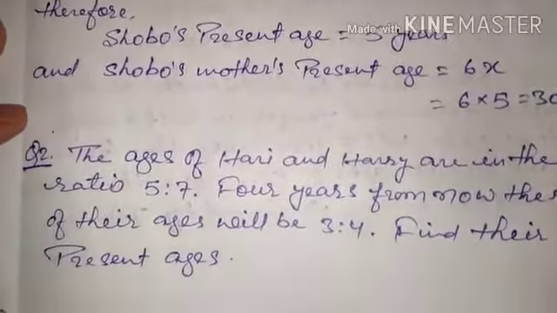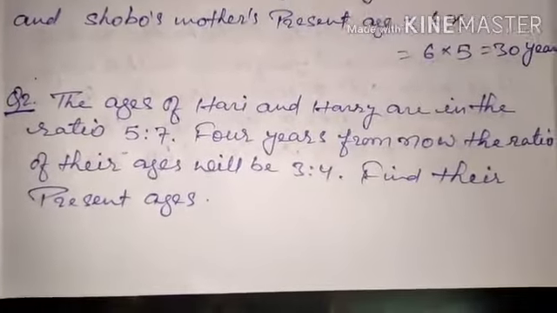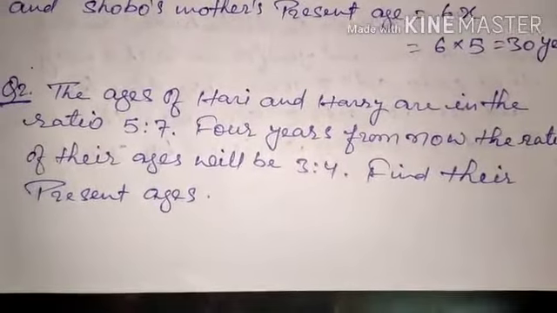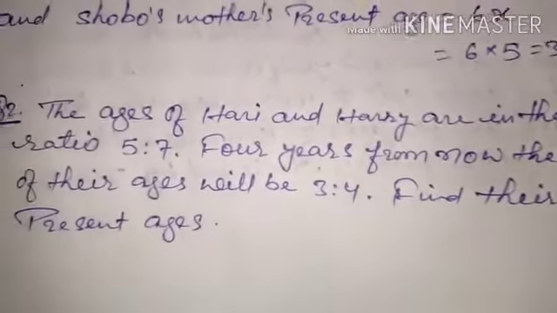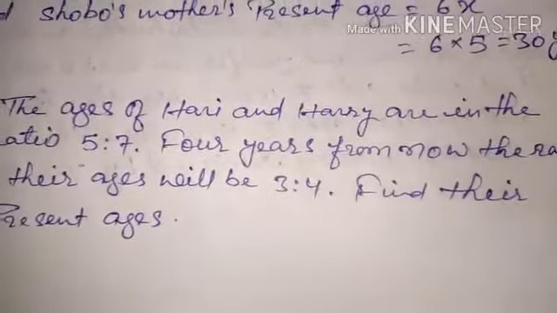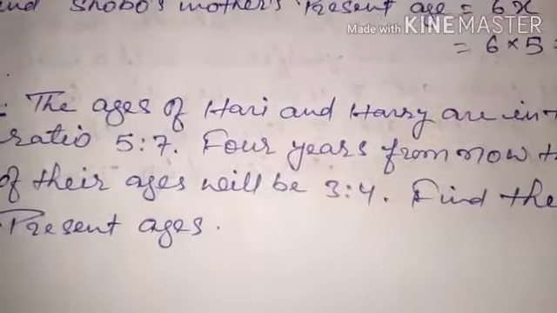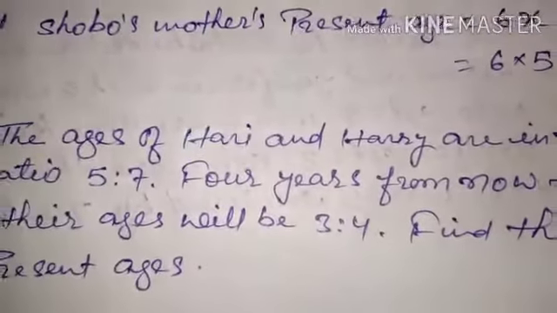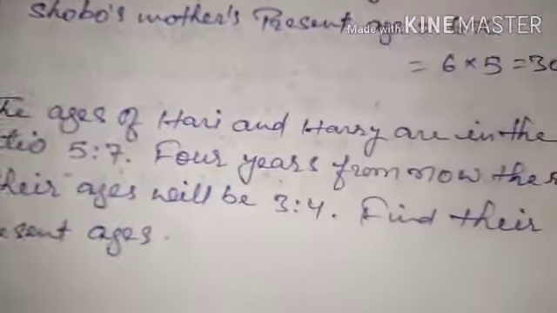Okay, moving on to another question. Let us read the question first. The question says the ages of Hari and Harry are in the ratio 5:7. 4 years from now, the ratio of their ages will be 3:4. Find their present ages. It's a very easy question. Since this question is of ratio type, let us solve it.